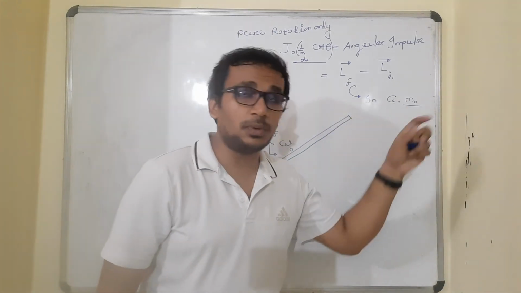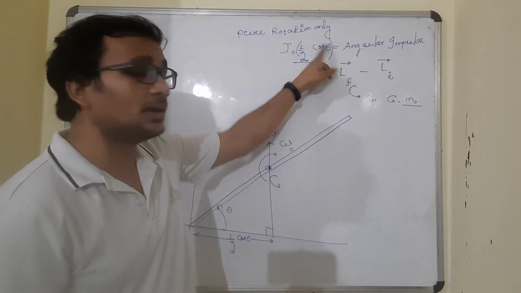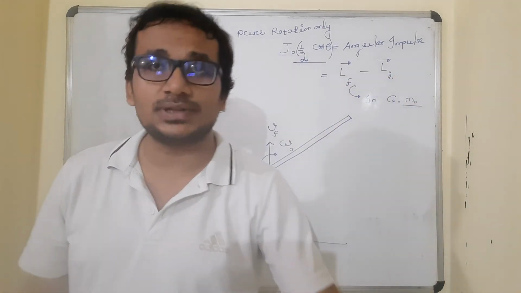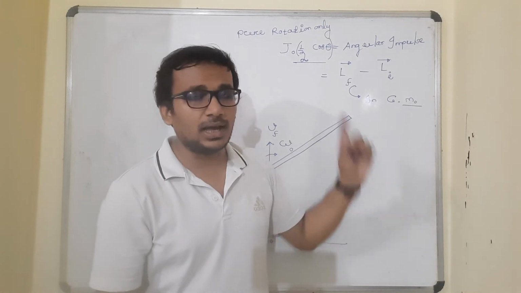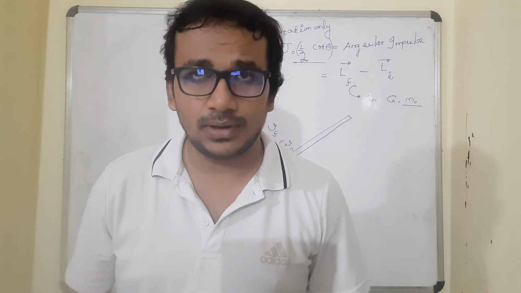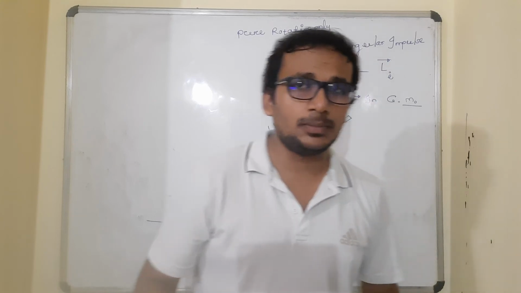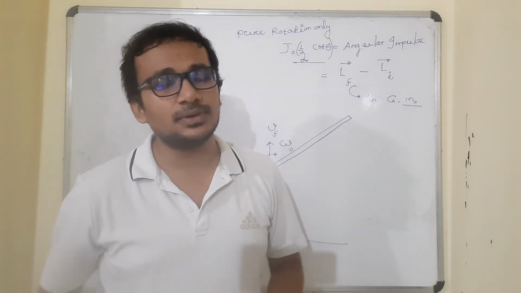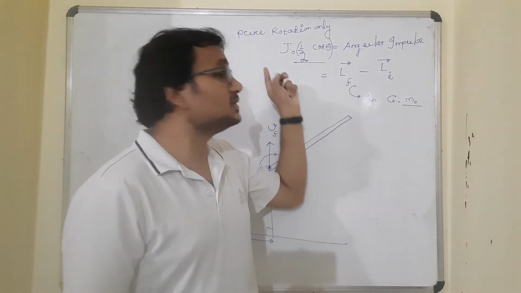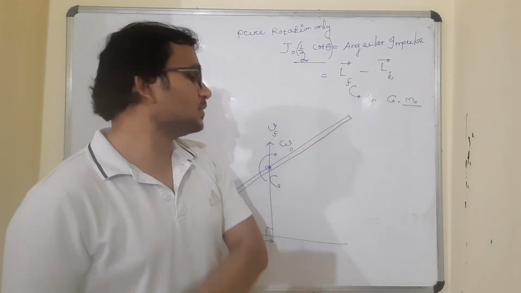But with respect to which point? With respect to which axis? The center of mass itself. Because the angular impulse we are finding about the center of mass, so obviously the angular momentum also has to be taken with respect to the center of mass. It's not possible that we take angular impulse about the center of mass and angular momentum about some other axis. Then it will be fundamentally wrong. If you have to be fundamentally correct, then angular impulse and angular momentum both have to be written with respect to the same axis of rotation only, and that is the center of mass. So with respect to the center of mass, the angular impulse is J naught into L by 2 cos theta. So angular momentum also has to be taken with respect to the center of mass.